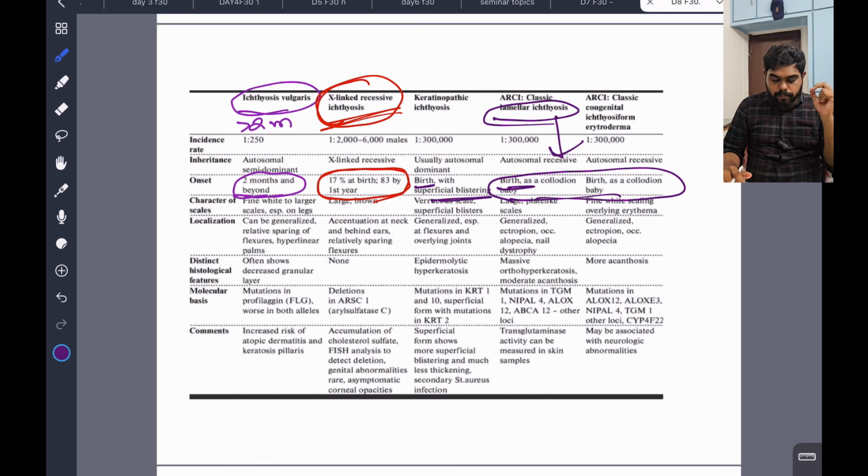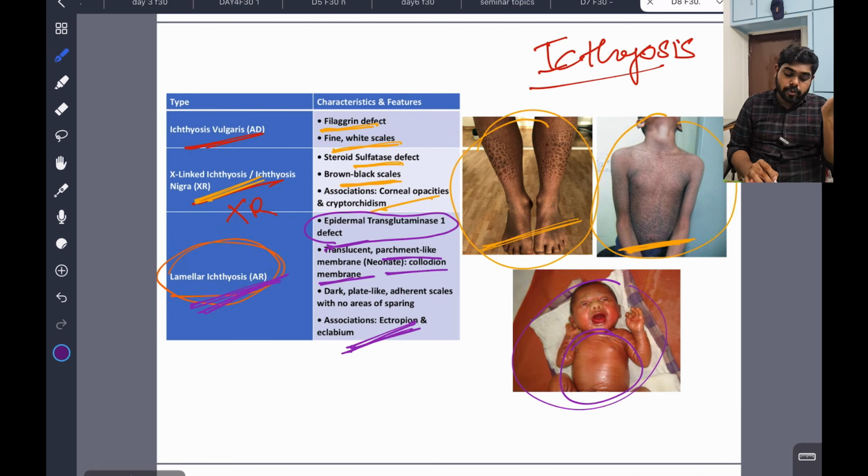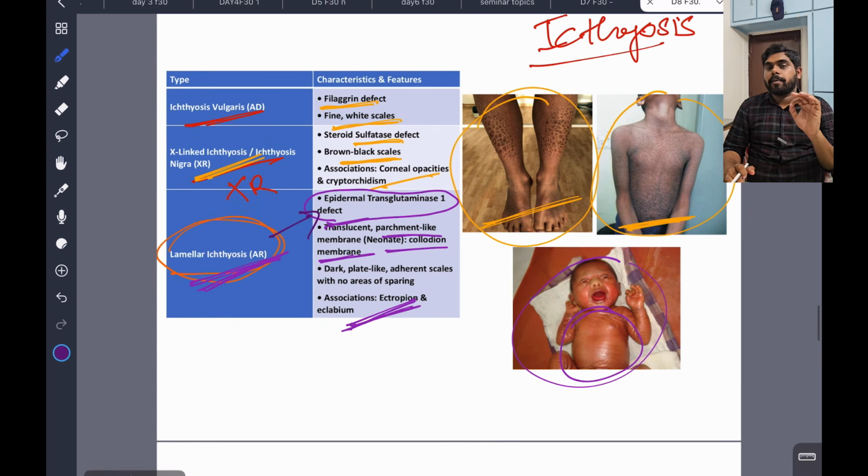So this is enough from this box. In detail it is there. Okay, these are the classification of ichthyosis and the ichthyosis diagram and what the defects are. Ichthyosis vulgaris is filaggrin, X-linked is steroid sulfatase, and lamellar ichthyosis is epidermal transglutaminase defect. You should know all these 3 points. Please watch this video again and again. Even though it looks like a small topic, this potential question will decide your rank.